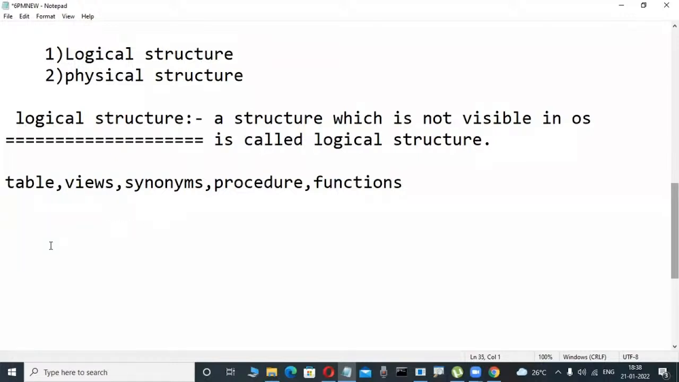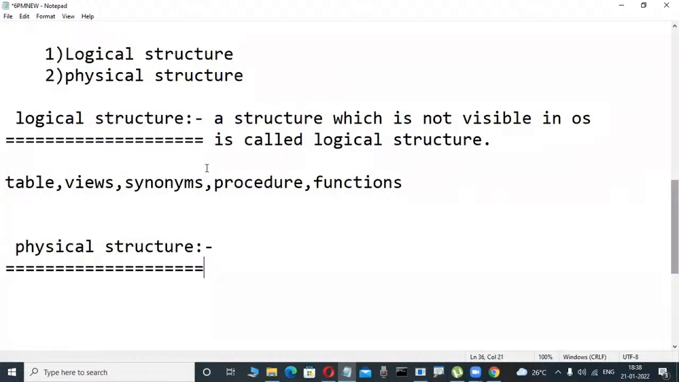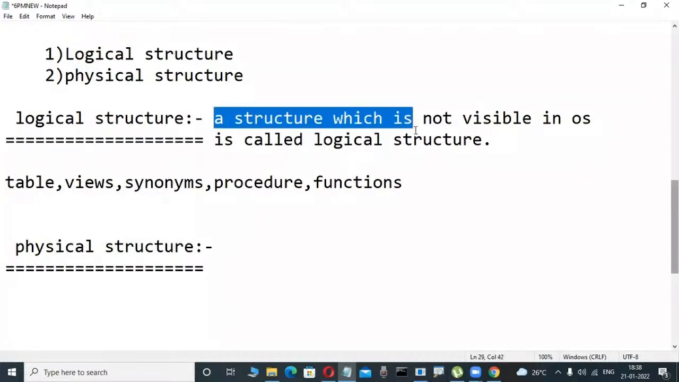Now observe it here. What is physical structure? Don't write it. Now check it out. Just roughly observe it here. Physical structure is there. Now, just for the idea: what does a physical structure mean? Now this is the opposite. A structure which is visible in the operating system.